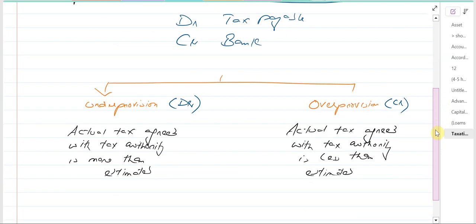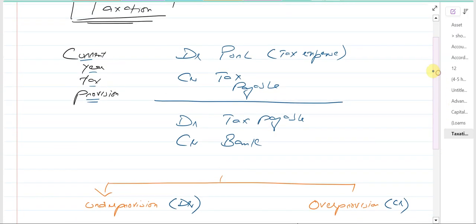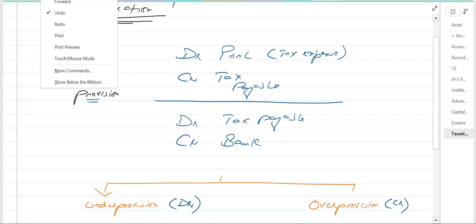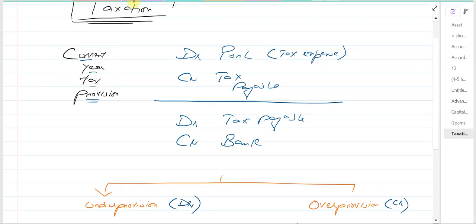Now you need to understand one thing. For example, let's assume the current year tax provision is of 20x8. So you recorded the expense of 20x8, estimating the tax because the financials were not there and the year end was not there.